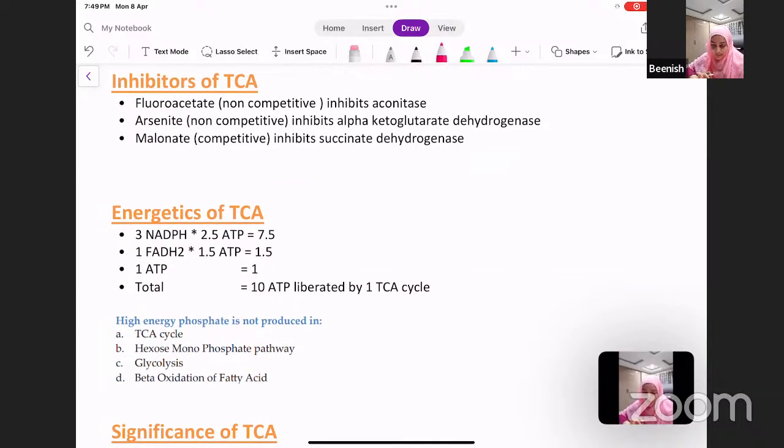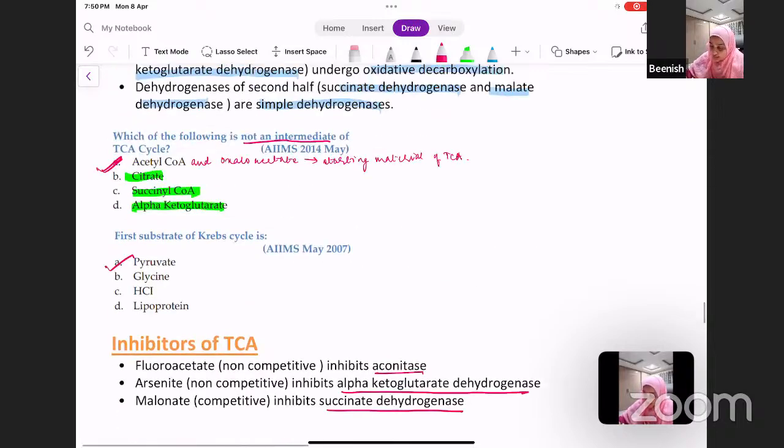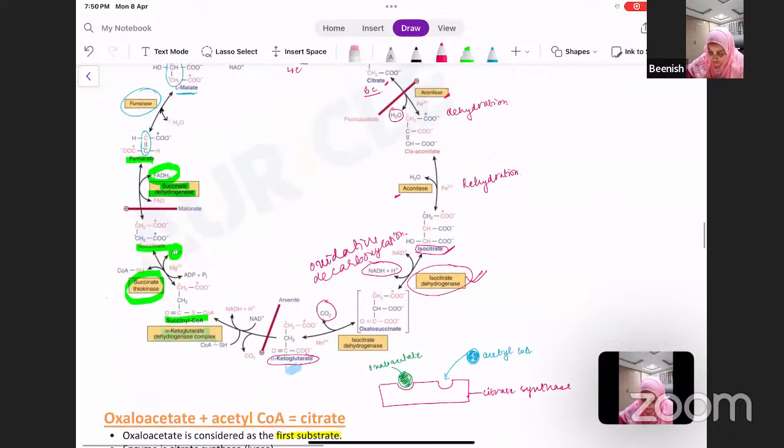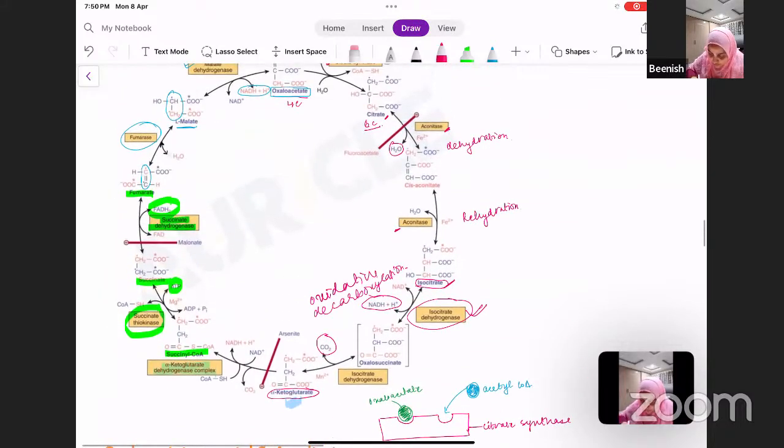Inhibitors of TCA. Fluoroacetate, it non-competitively inhibits aconitase. Then arsenite, it inhibits alpha-ketoglutarate dehydrogenase. And your malonate, it inhibits succinate dehydrogenase. Okay, here in this cycle, we can see these inhibitors. See, this is your fluoroacetate inhibiting aconitase.